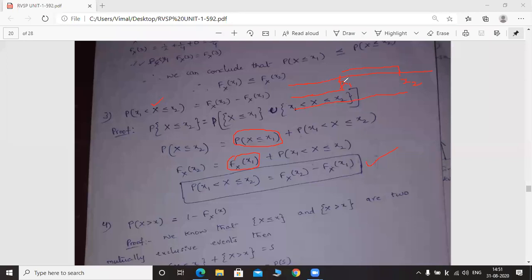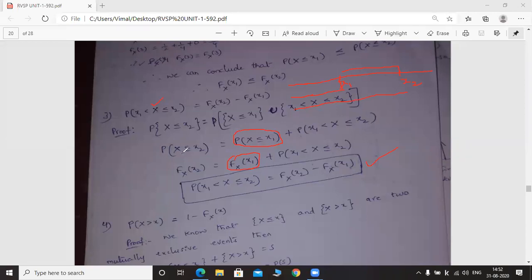Next, divide this entire region into two separate regions. So first, what is the first region? Capital X taking the values which are less than or equal to small x1. That means x1 is included here. In the first region, x1 is included, so you need not include x1 again. So in the second region, you have to write probability of small x1 less than capital X less than or equal to x2. You are not supposed to put the equal to symbol here because x1 is included in the first region. So after applying probability, this union becomes a plus.